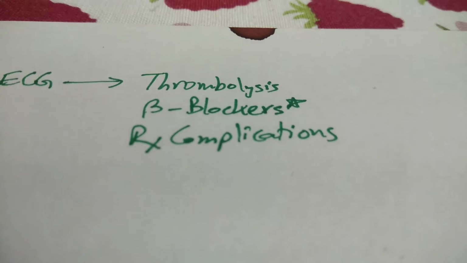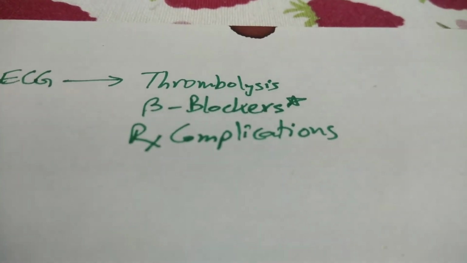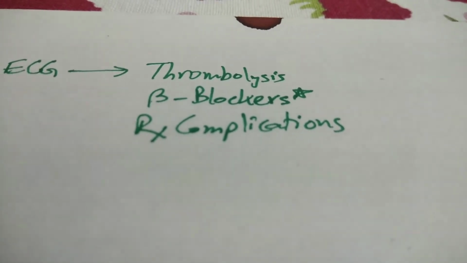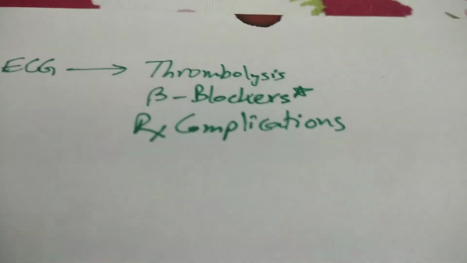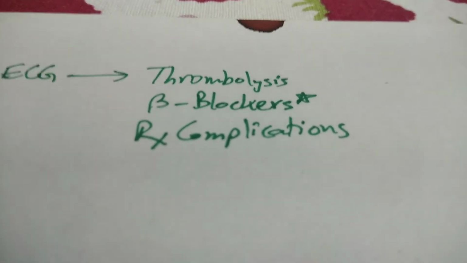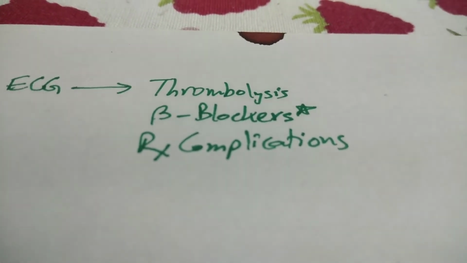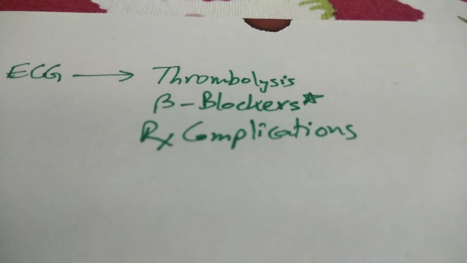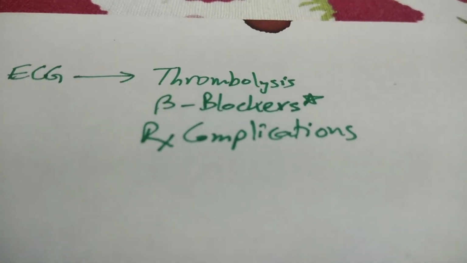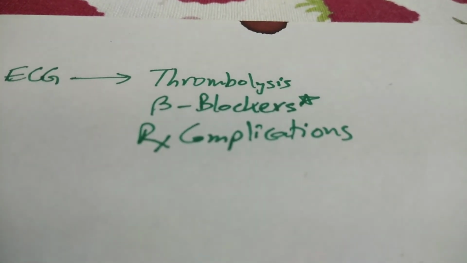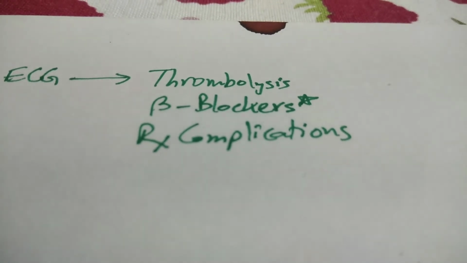Unless it's contraindicated, that's the only time you do not give beta blockers. Or you treat any of the complications which I explained earlier, such as arrhythmias or left ventricular failure, myocardial rupture, aneurysms, or extension of infarct, thrombus, etc. So for thrombolysis, you often use streptokinase, which is mostly used in India, and it's banned in the US and the European Union. These days they use activated tissue plasminogen activator. Then they also use urokinase, which is much safer than streptokinase.